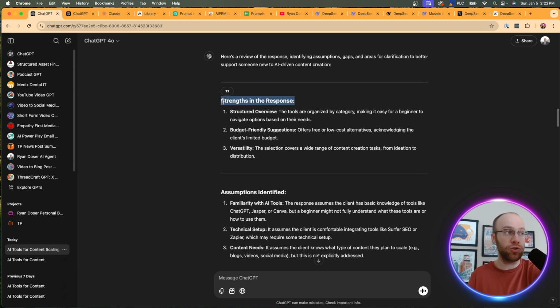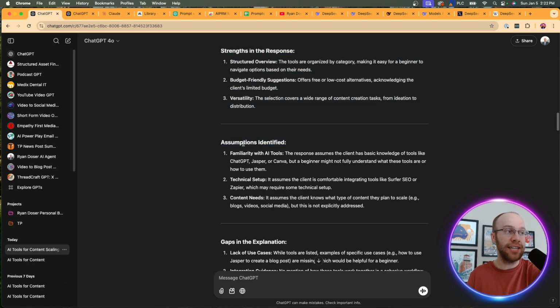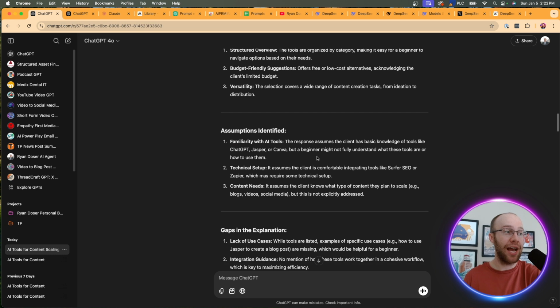It talks about the strengths in its response, assumptions identified, right? Again, this is very important. So it said familiarity with AI tools. The response assumes the client has basic knowledge of tools like ChatGPT, Jasper, or Canva. Well, let's say I'm completely new to AI and I have no knowledge of what any of these tools are besides ChatGPT. So it's making a false assumption there. So I'd come back and say, yes, refine this response, but assume I'm not familiar with any AI tools.